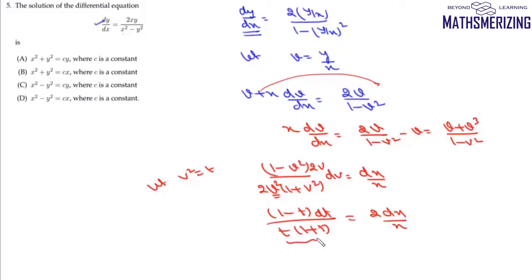So we can use partial fraction, and then we can break this as 1 upon t minus 2 upon 1 plus t, and it is equal to 2 times dx upon x. Now we'll integrate it.